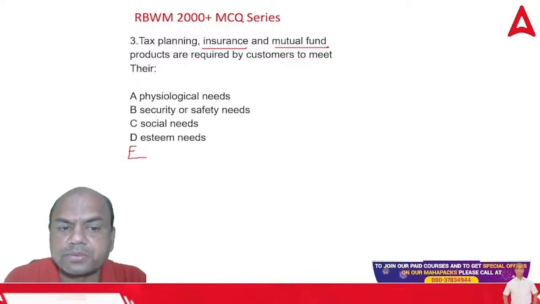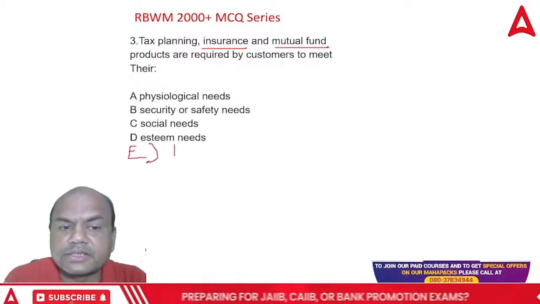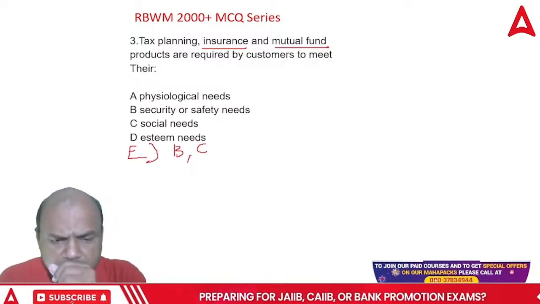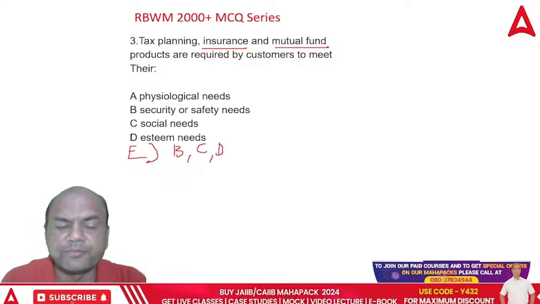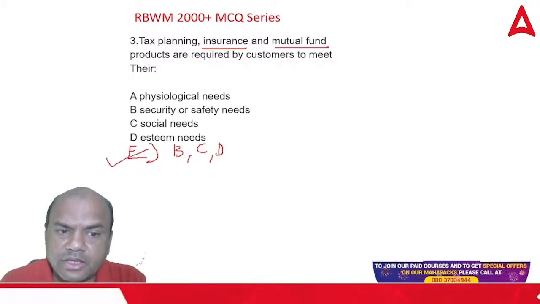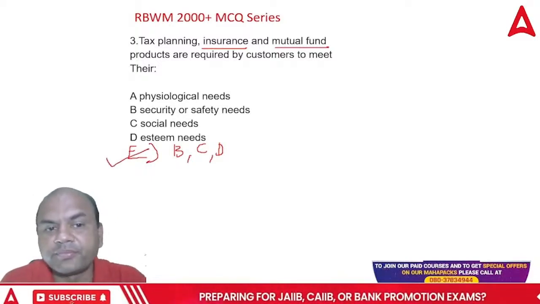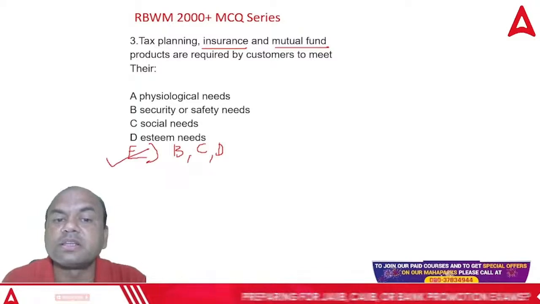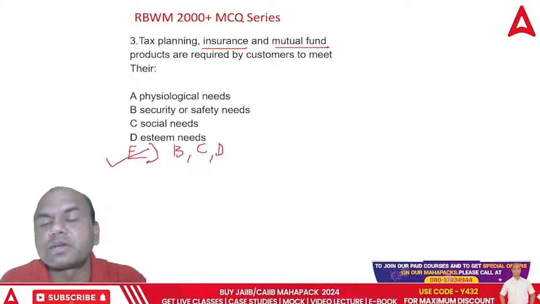Is it E? I'll give you one more option. E is B, C, and D. So is the option E? Correct. The option is E. B, C, and D both. Physiological needs, these insurance and mutual fund are not sold.